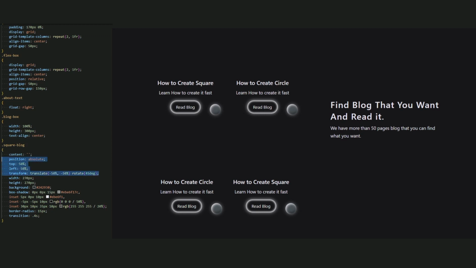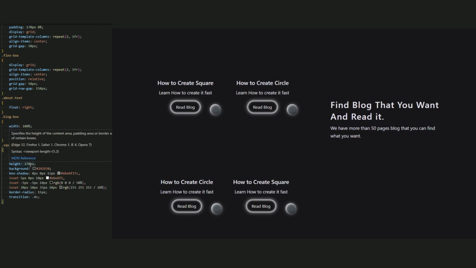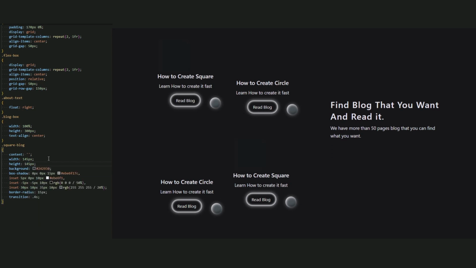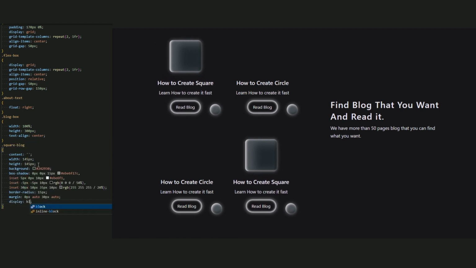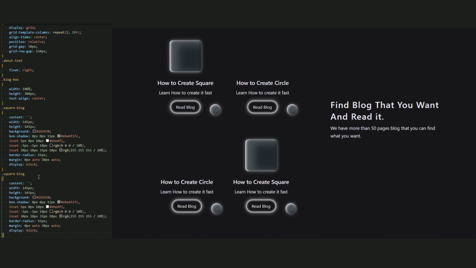Okay, now let's remove the position and the top and the left. And for the width and the height, let it be 145 pixel. And let's remove a transition because we don't need it. Just let's add a margin for it. So I add a margin 0 pixel, auto, and 30 pixel, and auto. And add a display block because we want the square to be centered. And done.